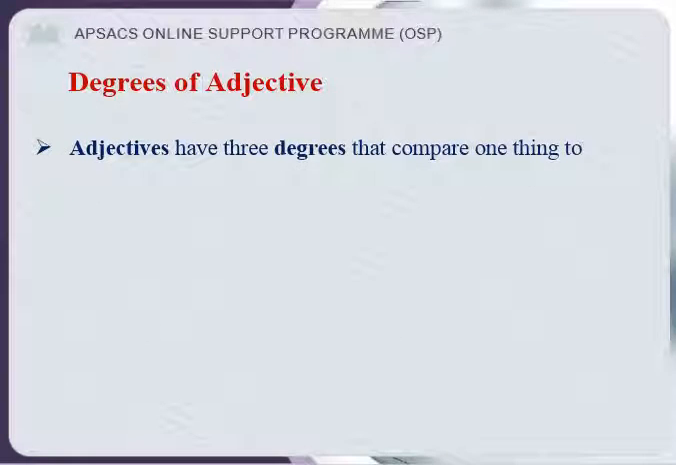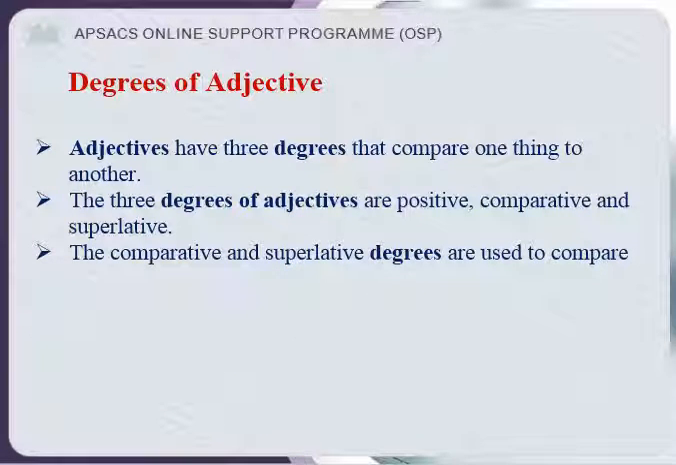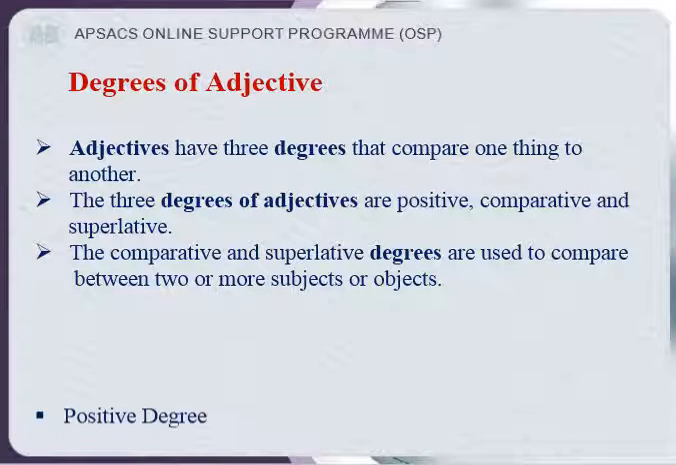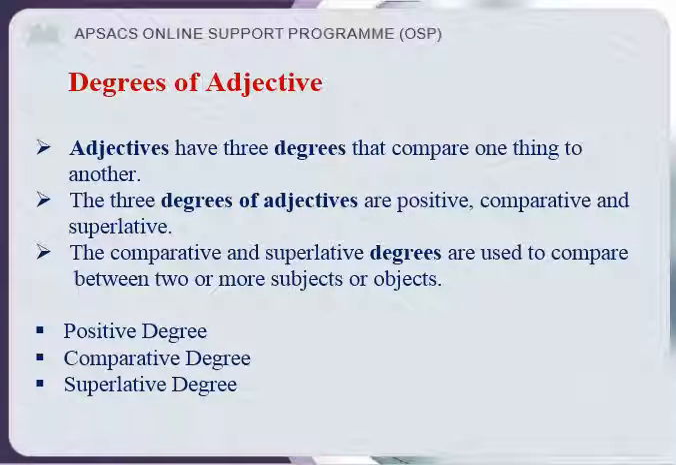Degrees of adjective. Adjectives have 3 degrees that compare one thing to another. The 3 degrees of adjectives are positive, comparative and superlative. The comparative and superlative degrees are used to compare between 2 or more subjects or objects. What are these degrees? Number 1 positive, then comparative and superlative degree. Let's discuss these 3 degrees.